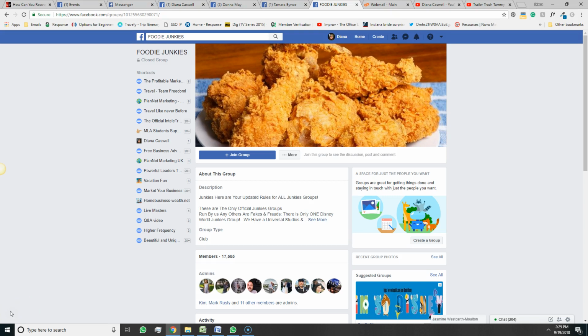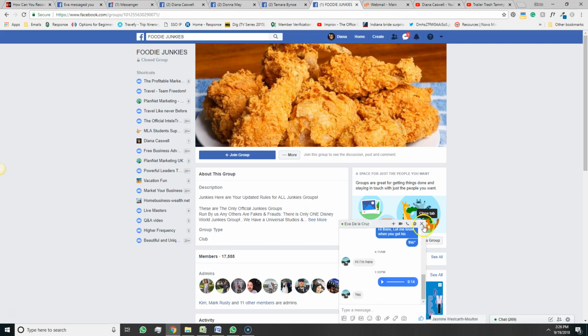And again, Facebook jail is not that big a deal, though. Sometimes it'll last for an hour, sometimes for hours, days, a day. And I've even been in there for, I think, 2 weeks. That was a long time ago. I don't even think they do 2 weeks anymore. But this is just something that you can do as part of everything else you're doing to promote and to meet people and to get new friends.